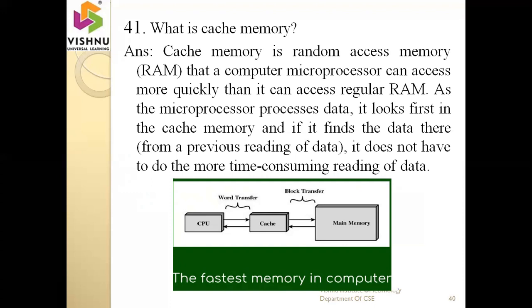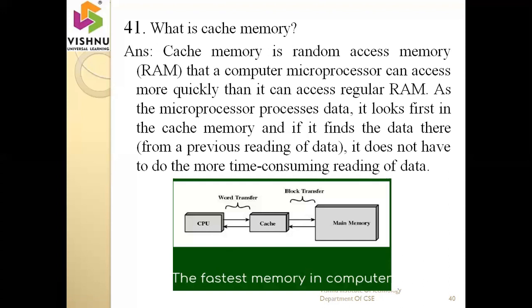The size of the cache memory is also very small when compared to RAM and when compared to hard disk. Okay, so if the CPU wants some information, first of all, that information is checked in the cache memory. If the data is available here, then it moves on to the CPU and executes. If the data is not available inside the cache memory, then the cache memory takes the data from the main memory, main memory to cache memory and cache memory to CPU. So this is the purpose of cache memory.